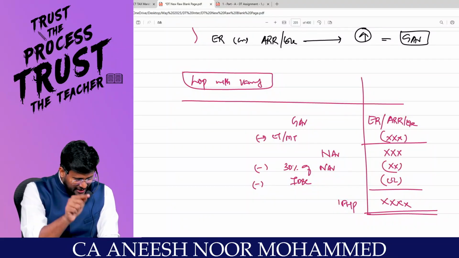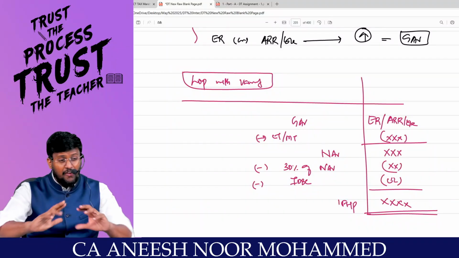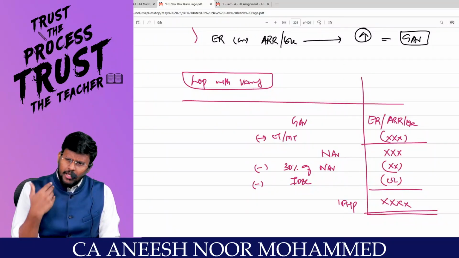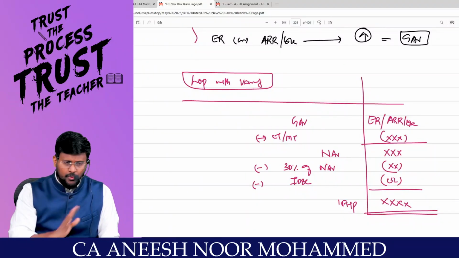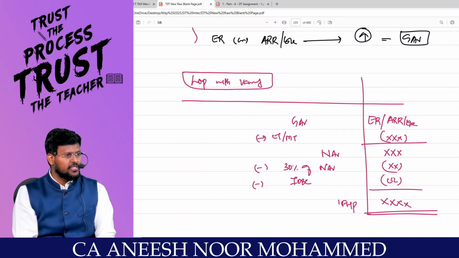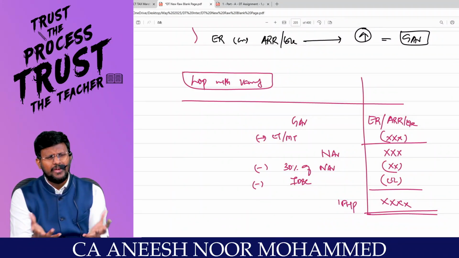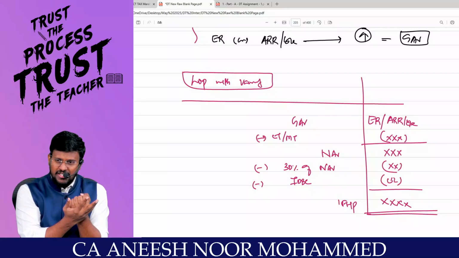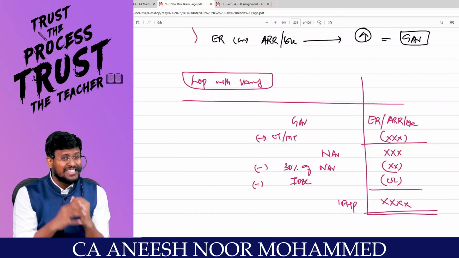If it is less than the expected rent, check the genuineness of the vacancy. After you check, you will get an answer that it is a genuine vacancy or not. If the vacancy is genuine, GAV is equal to actual rent received. If the vacancy is not genuine, GAV is equal to expected rent. How to check the genuineness of the vacancy? Take the actual rent received, add the vacancy rent, and you will get the actual rent receivable.